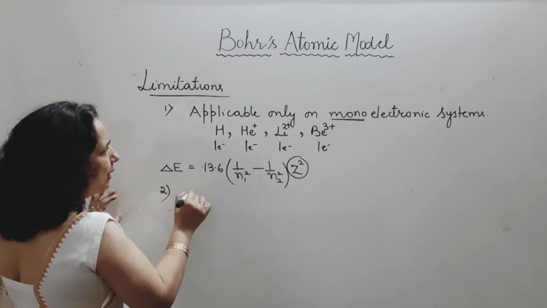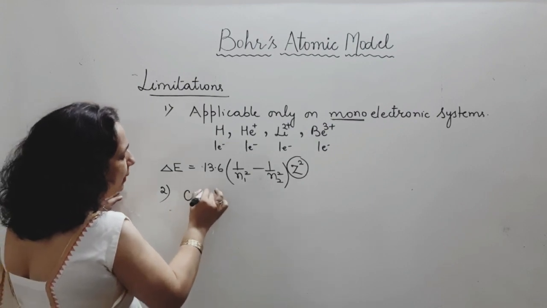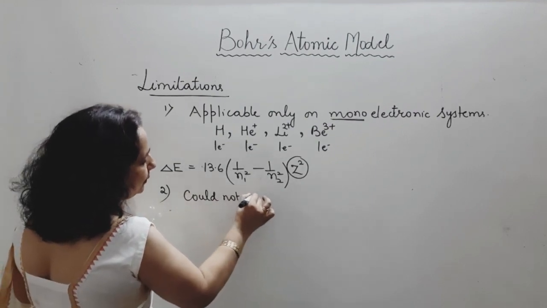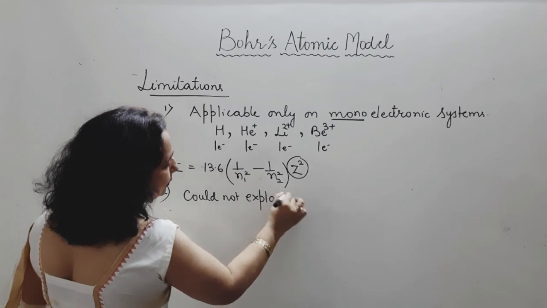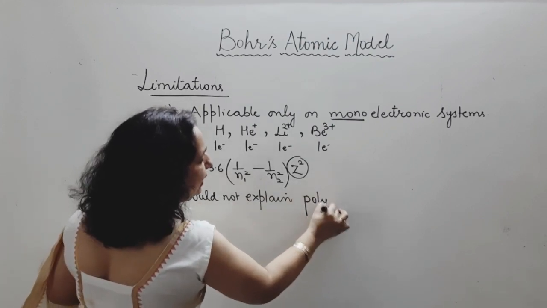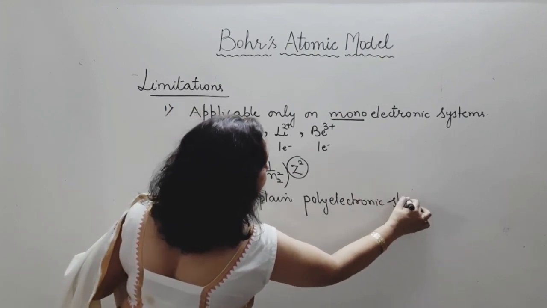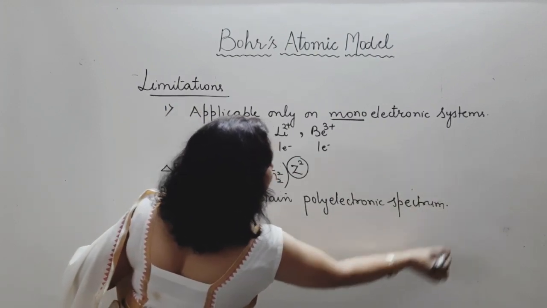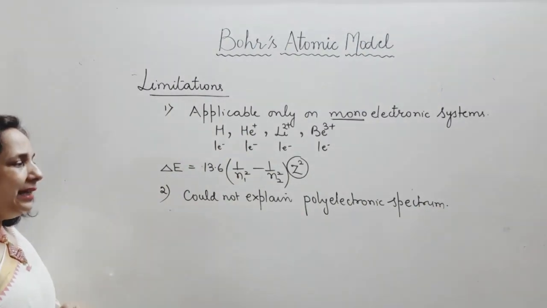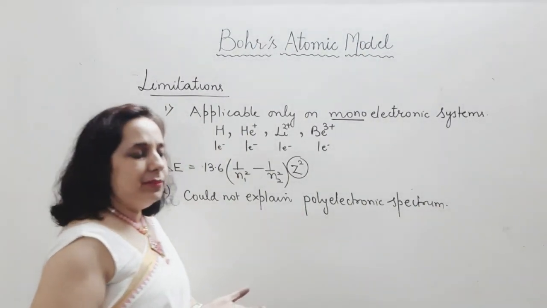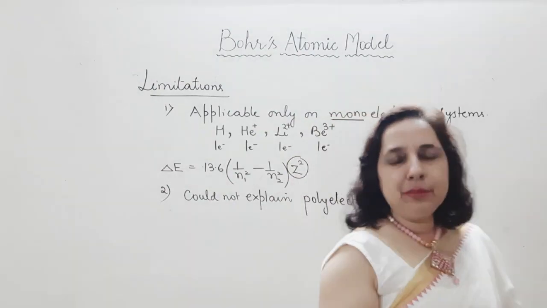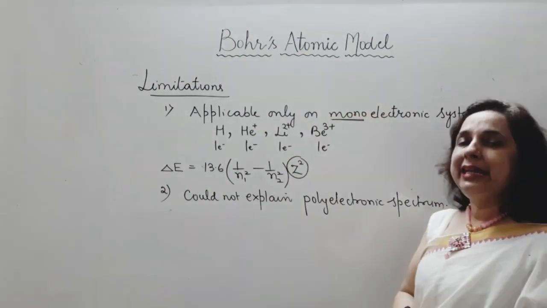The second limitation: it could not explain the polyelectronic spectrum. The model could not explain the polyelectronic spectrum, meaning the sodium spectrum, potassium spectrum, lithium spectrum, a spectrum in which more than one electron is there.